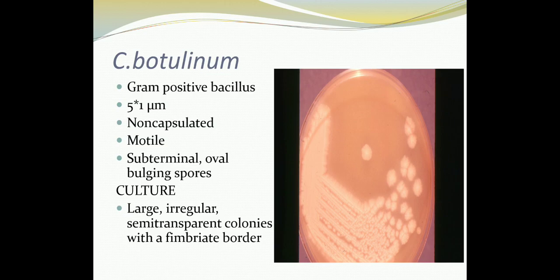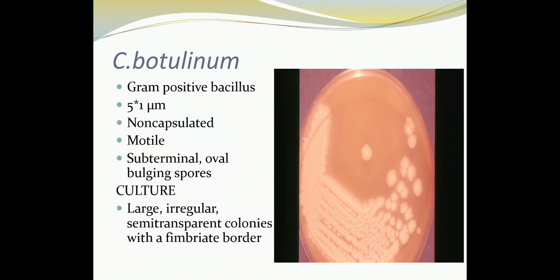In blood agar, they produce large, irregular, semi-transparent colonies which are hemolytic and have a fimbriated border. The growth on the culture media can be confirmed by doing a gram stain, where we can see gram-positive non-capsulated bacilli with subterminal oval bulging spores.